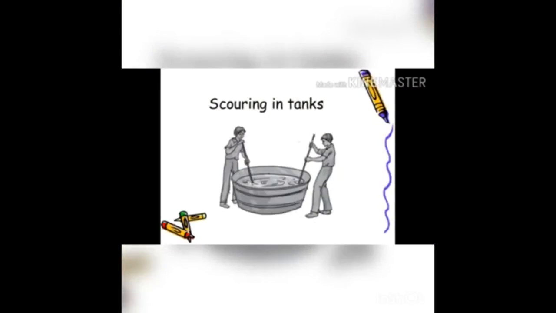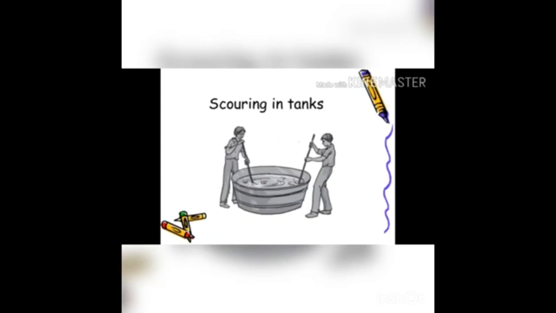The next process is scouring. We have already taken the wool from the sheep. Now what do we do? The first thing that needs to be done is to wash the wool because it has a lot of dirt, dust, grease and a lot of germs.